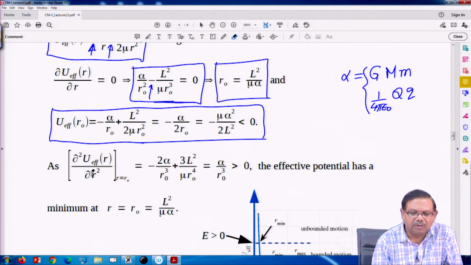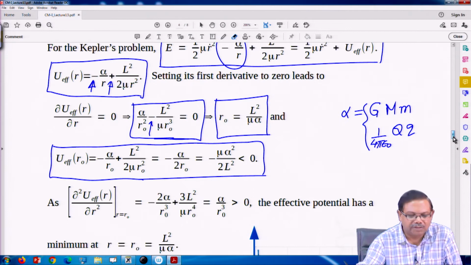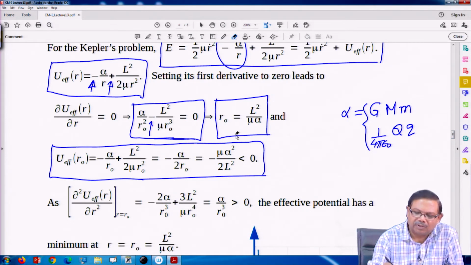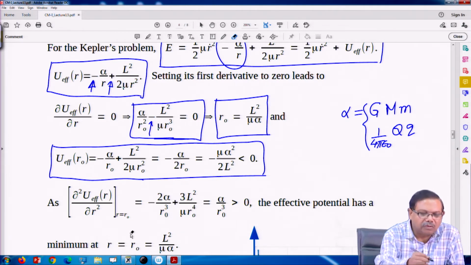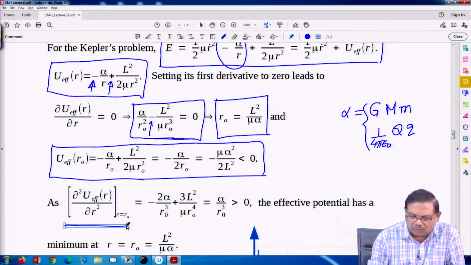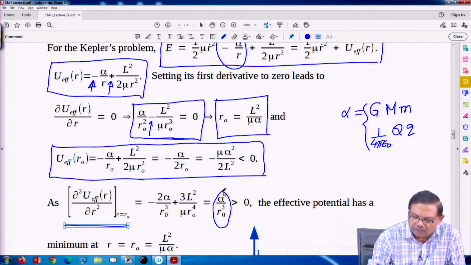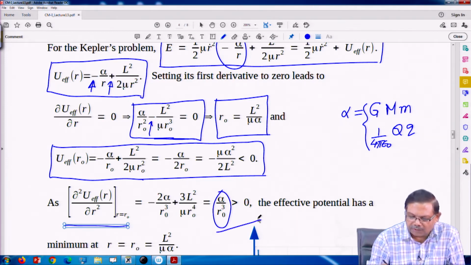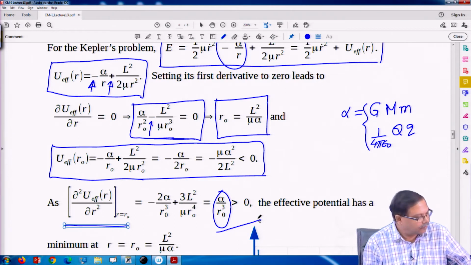We have already taken the first derivative here, but I have set r equal to r 0. If we do not set it and take the second derivative and now compute at r equal to r 0, what is its value? This turns out to be alpha upon r 0 square, which is positive all the time.